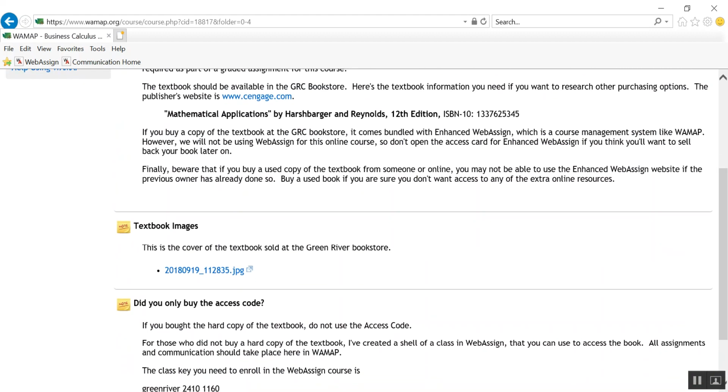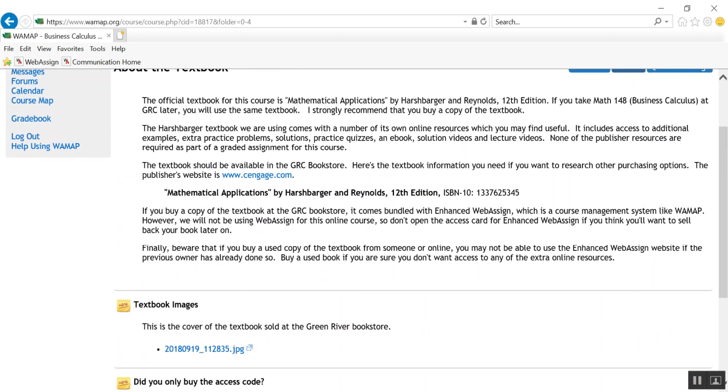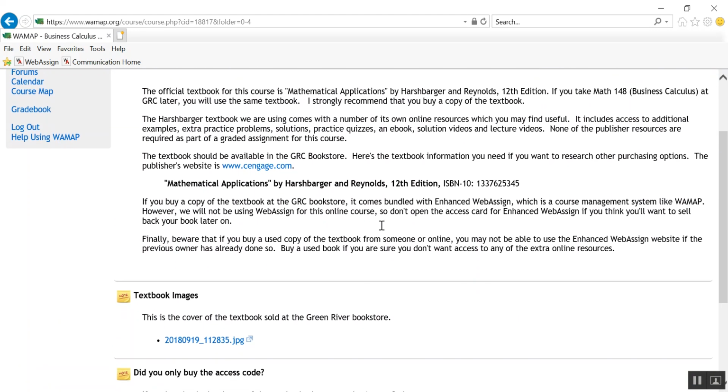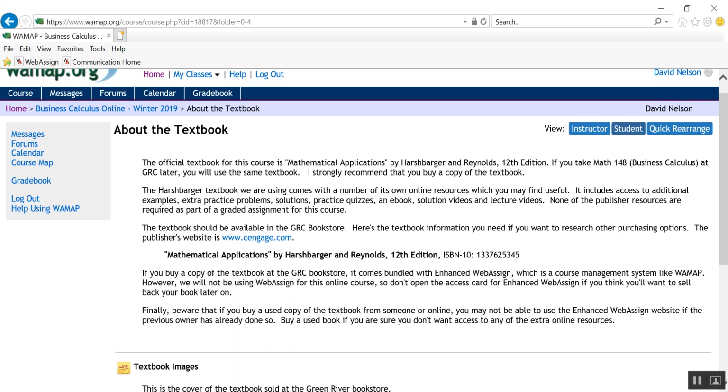In the about-the-textbook section, you'll find some information about the textbook we're using, as well as a picture of a copy of it. You should be able to find the textbook in the Green River bookstore, and it should be the same text that we used in Math 147 if you took it here at Green River Community College last quarter. So hopefully it's not a new textbook to you. But if it is, there's information about how to find a copy of it, either through the Green River bookstore or